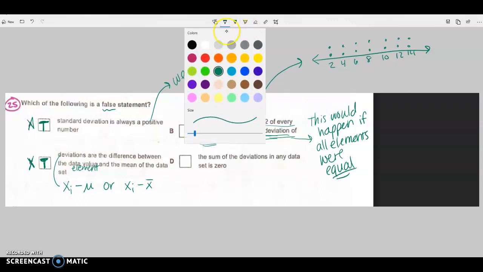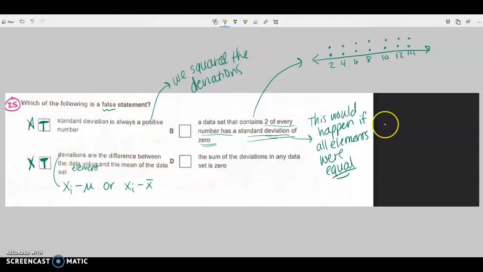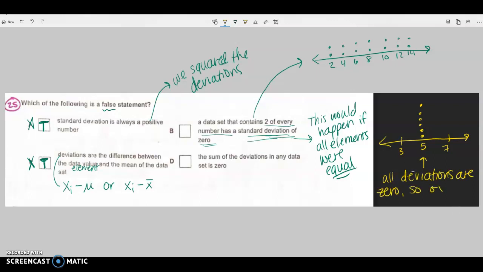So what would that look like? I'm making up a number here. This has a standard deviation of 0 because all the deviations are 0, so the standard deviation is going to be 0 as well.